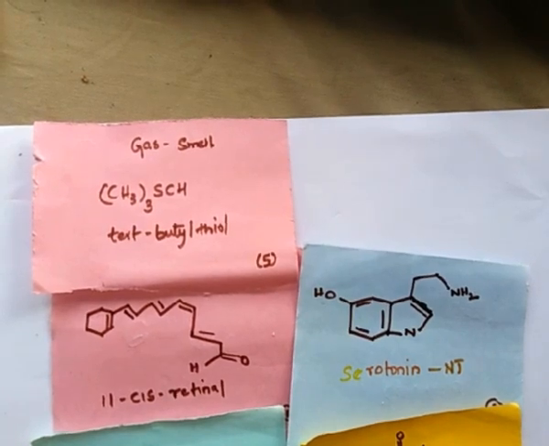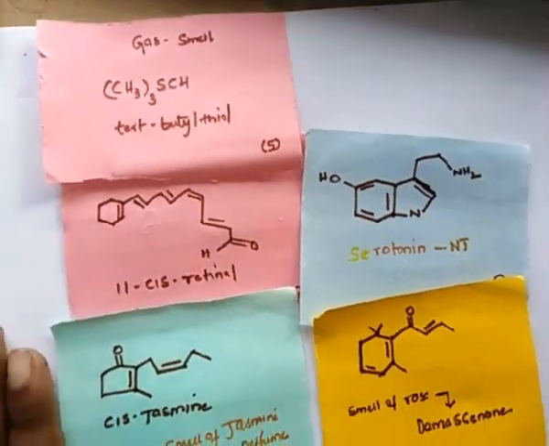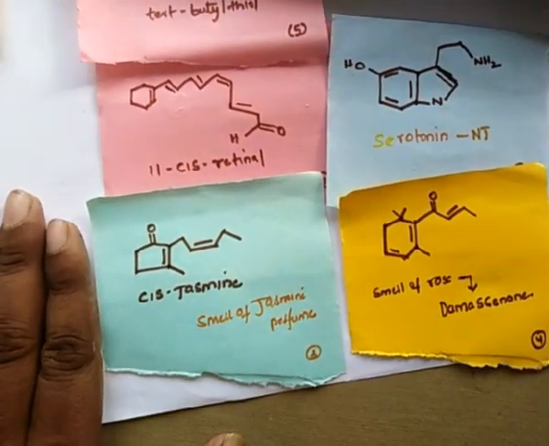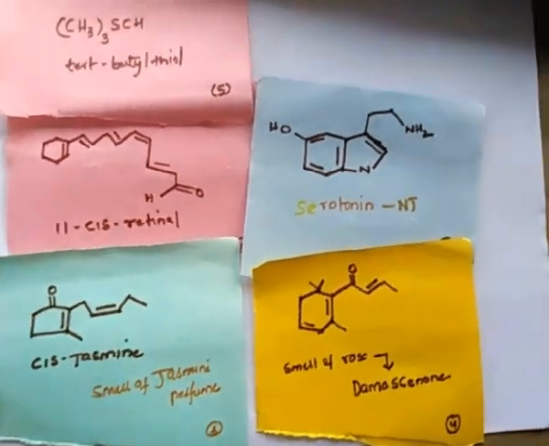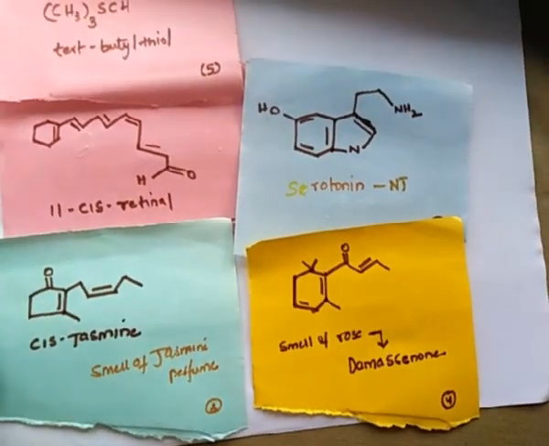So the visibility of the eye is due to Leven's retinol. Transmission of nerve impulse is due to neurotransmitters, and the example is serotonin here. The smell of the jasmine is due to cis-jasmine, an organic compound, and the smell of the rose is due to demacinone, also an organic compound.